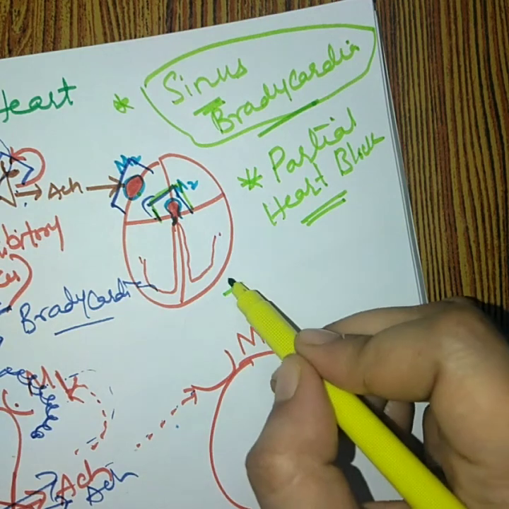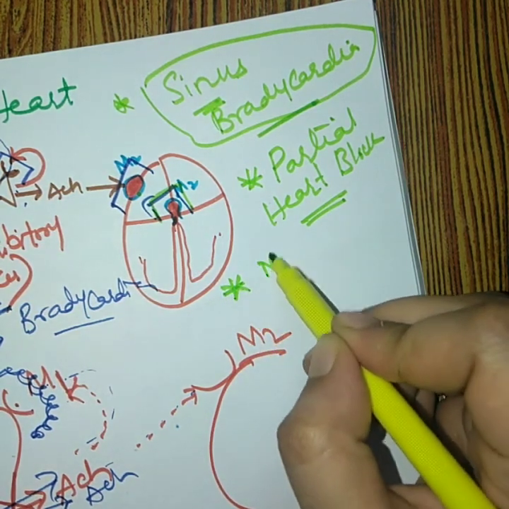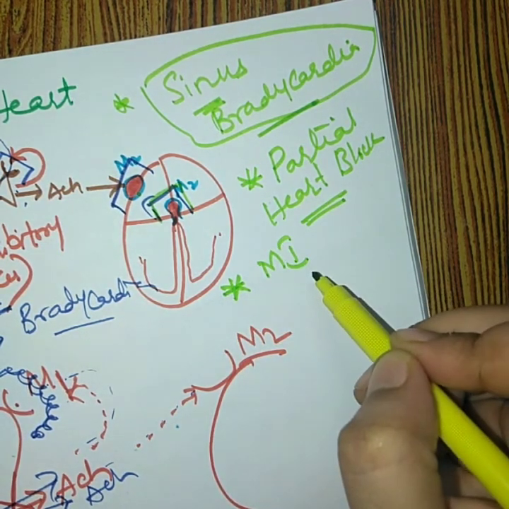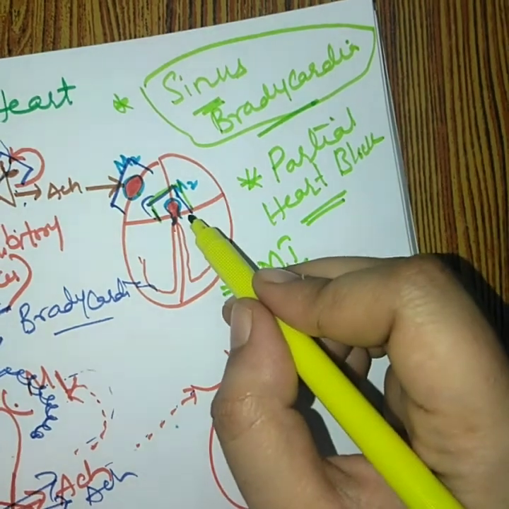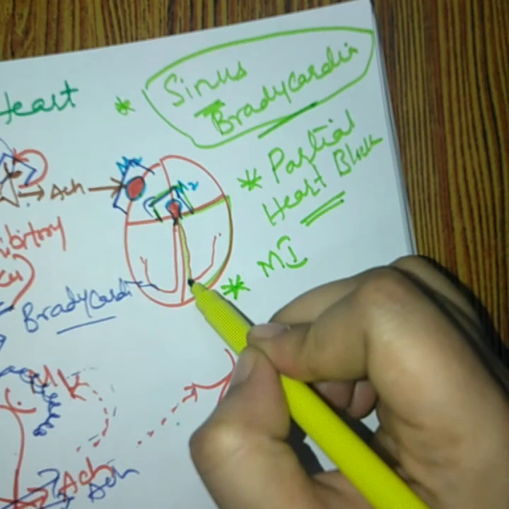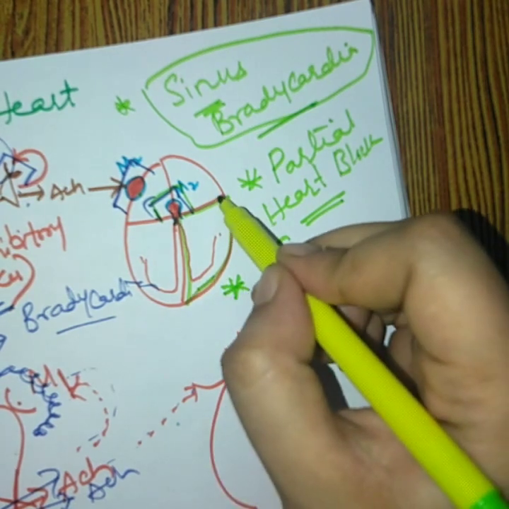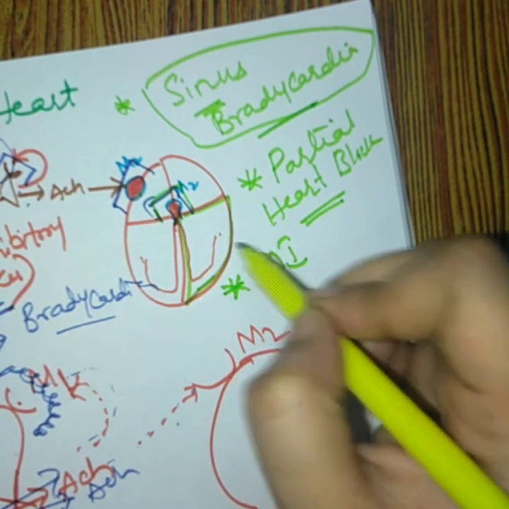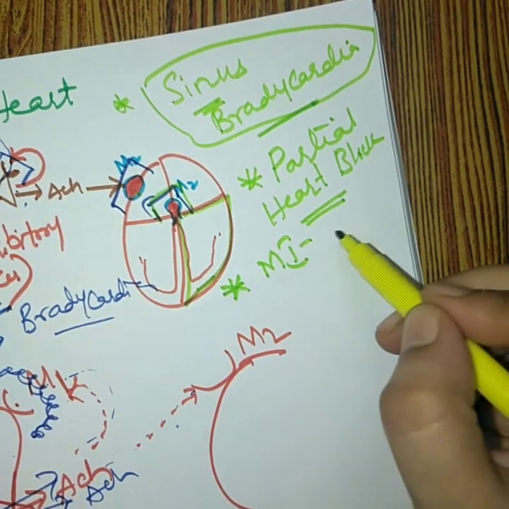They are also used in the treatment of some myocardial infarction. Myocardial infarction, that too infarction occurring at the left ventricle, in the posterior and inferior left ventricular myocardial infarction, you can say.